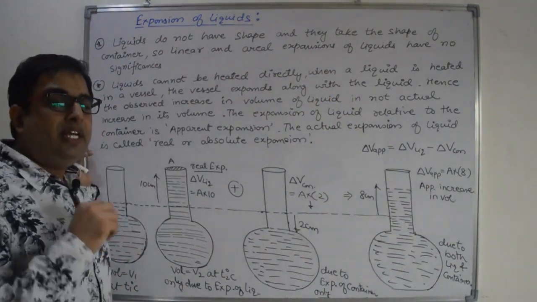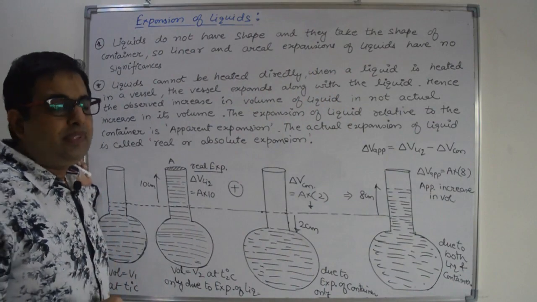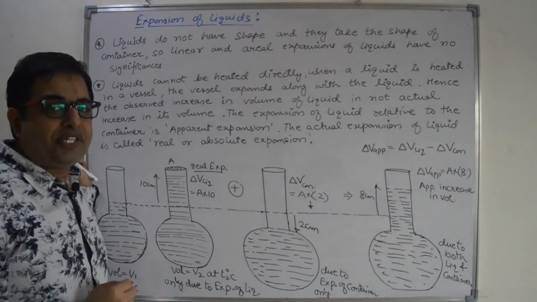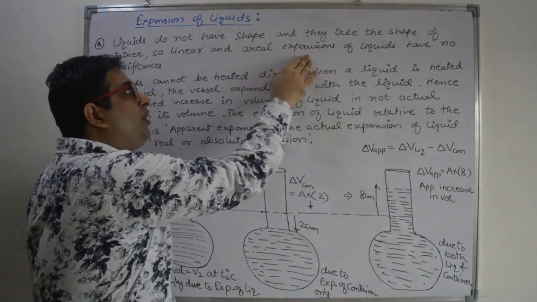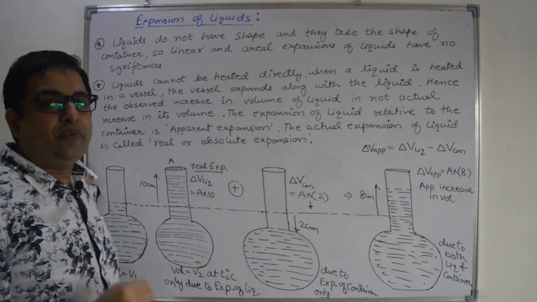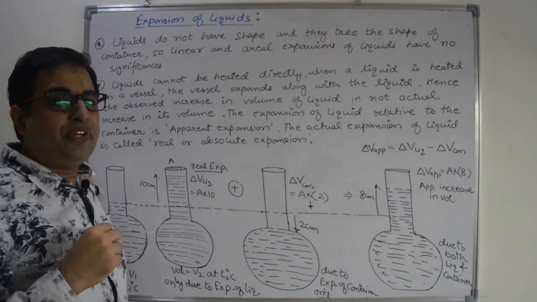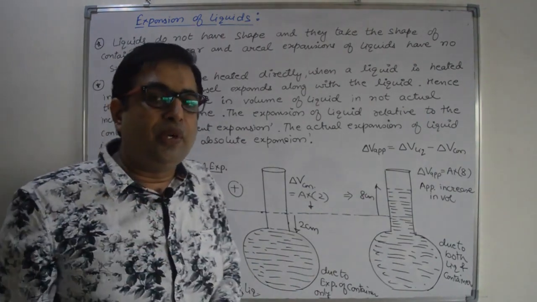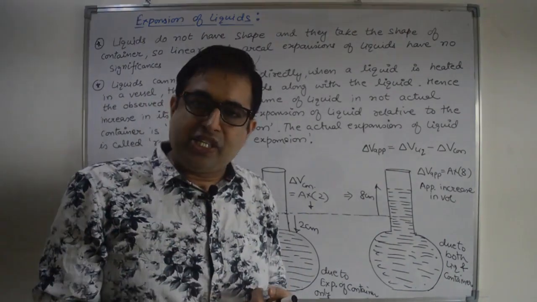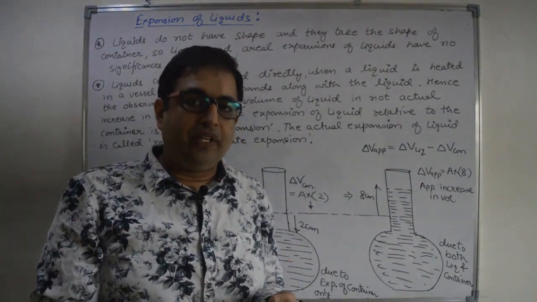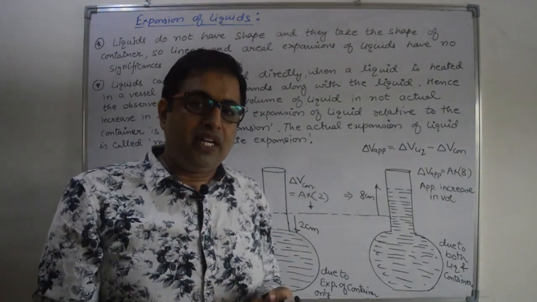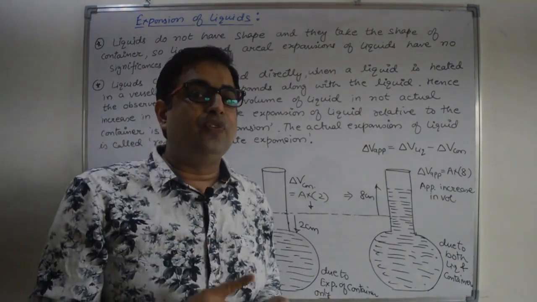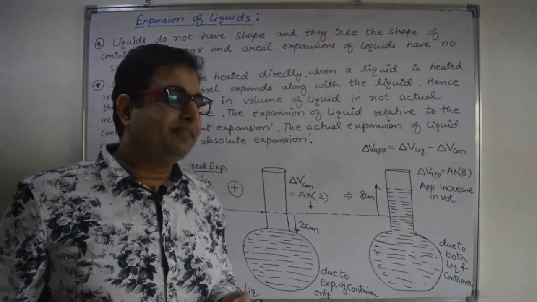First limitation is liquids do not have their own shape. They take the shape of the container. Because they do not have any definite shape, there is no significance of linear and areal expansion of liquid. Because they have definite volume, in case of liquid we have only volume expansion, right? No linear expansion, no areal expansion for liquid. So no alpha, no beta for liquids. For liquids we have only gamma, the volume expansion coefficient, right?